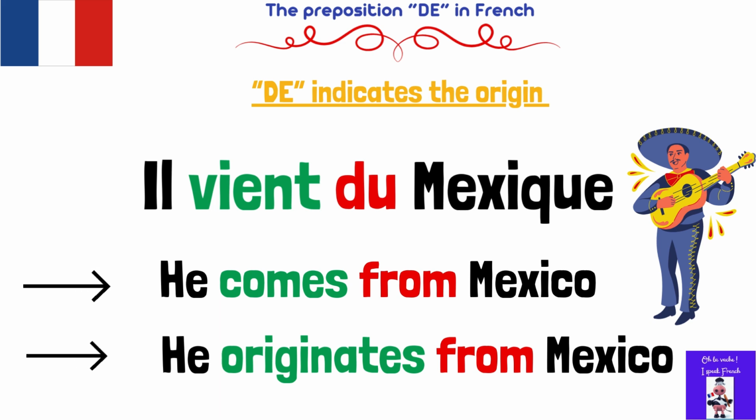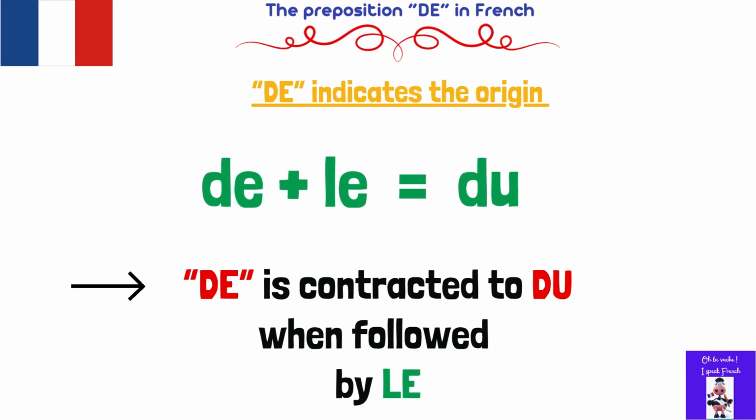So here we don't have the preposition de because it transformed to du. Why? Because de plus the masculine singular definite article le is contracted to du. So de plus le becomes du.